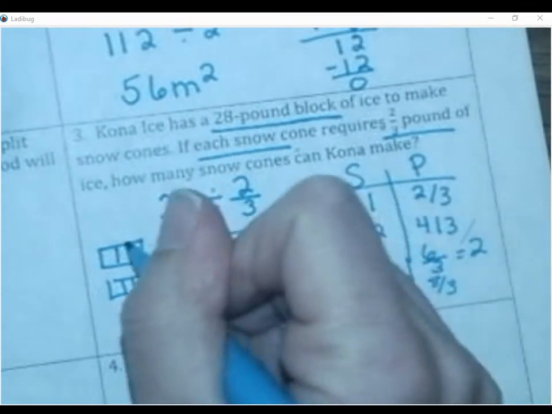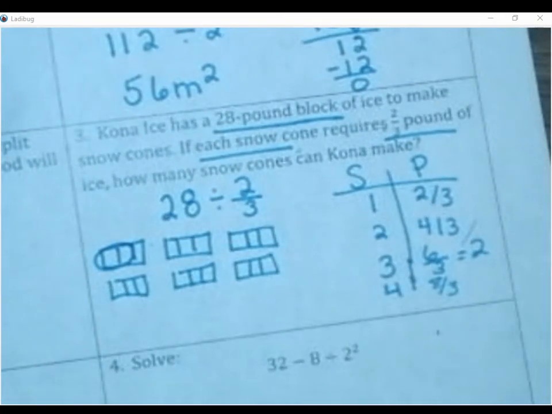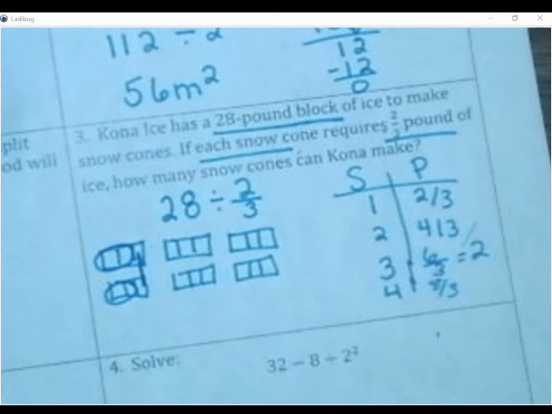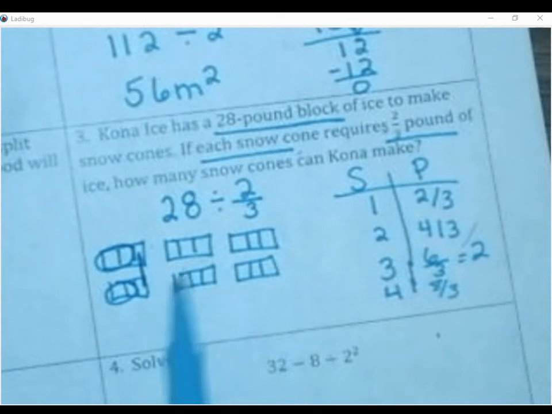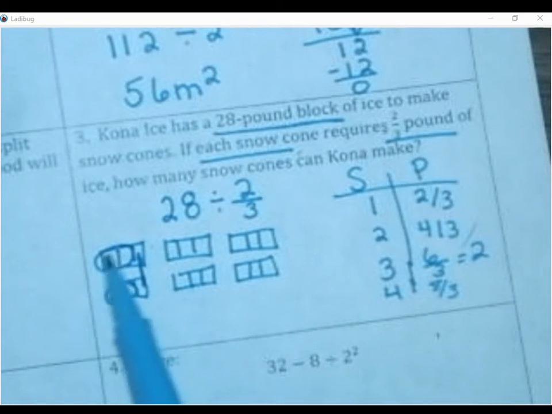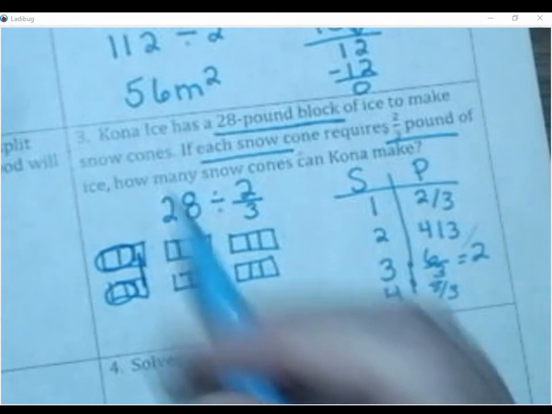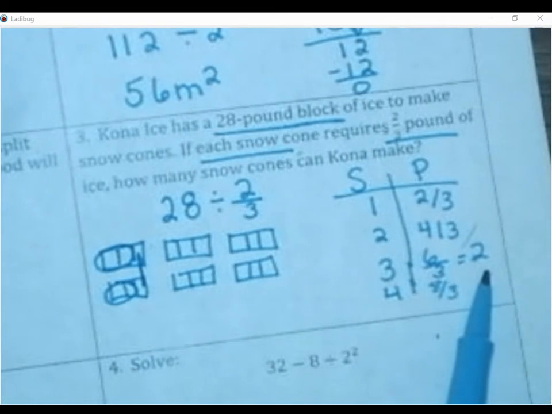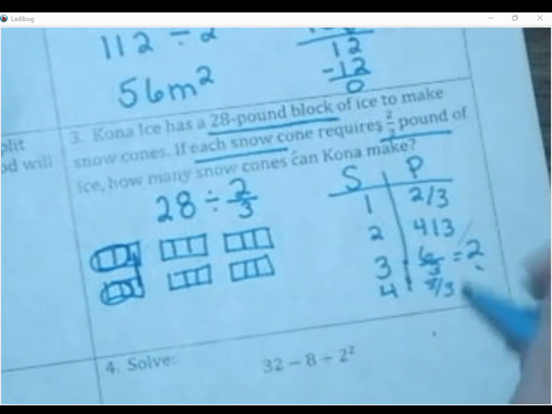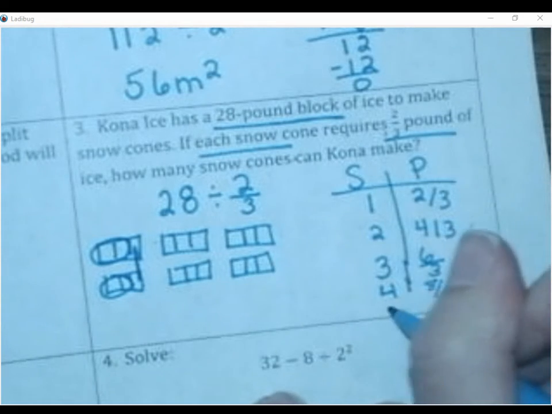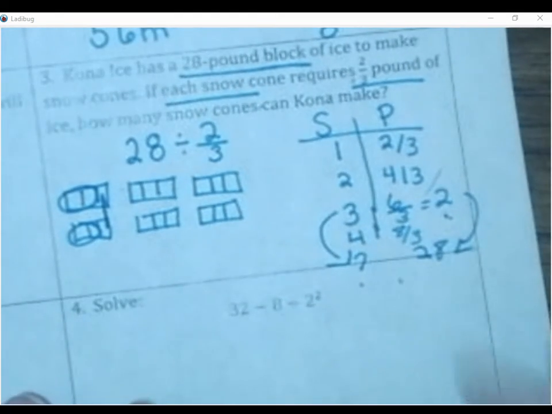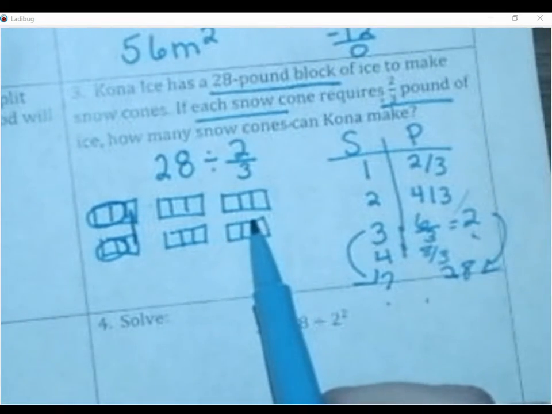But you have to remember when you're grouping, like if I put those two together, that's 2/3. But you can also put these together to make 2/3. So see how when I had 2 pounds, 2 pounds was 3 snow cones. That's what I see right here. So another thing you could have done over here is using this. Well, you know 2 pounds is 3 snow cones. Could you figure out what 28 pounds is now that you know 2 pounds? Sorry, I meant to finish that and I didn't do that. So you could draw this out and figure that out.